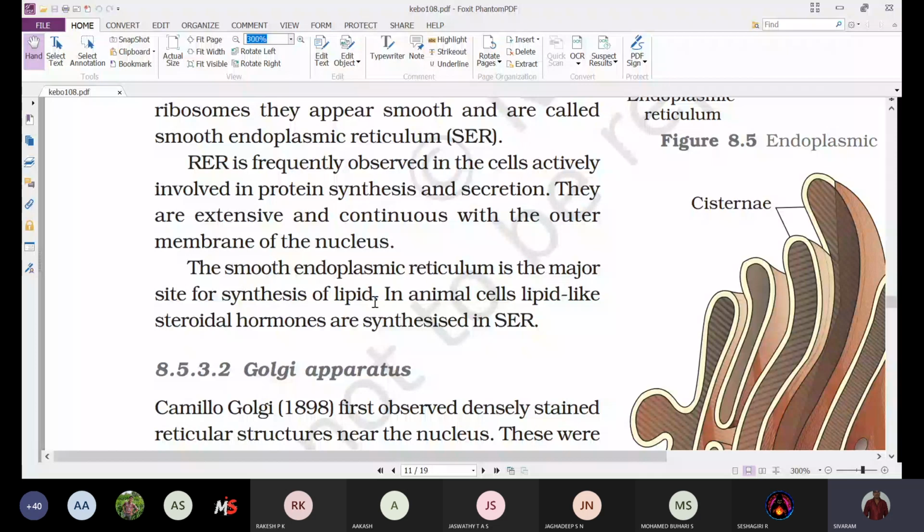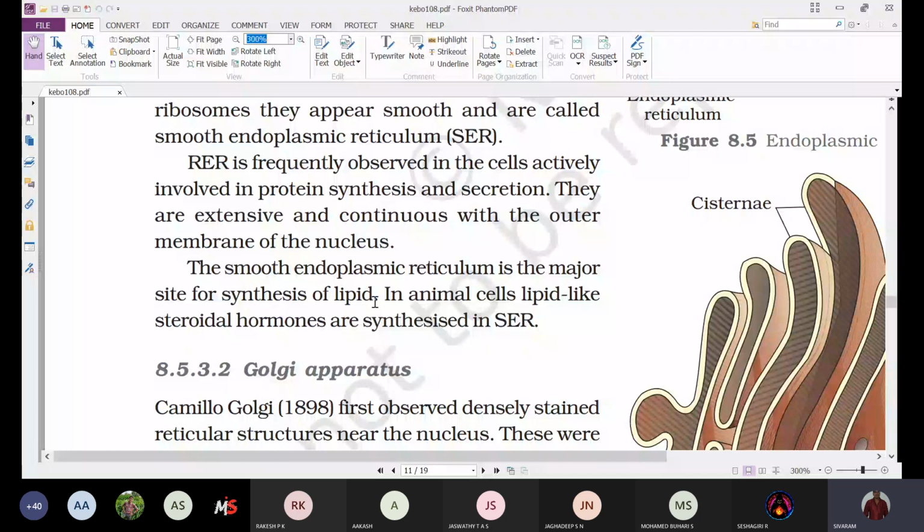Or we can say, the cells in which rough endoplasmic reticulum is present are mainly involved in protein synthesis and secretion. The proteins are synthesized and then secreted.